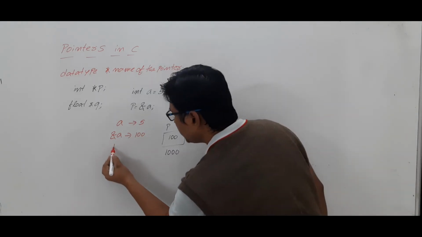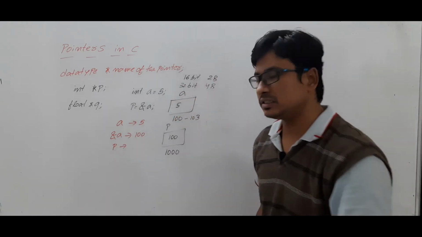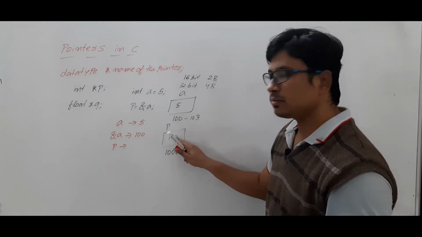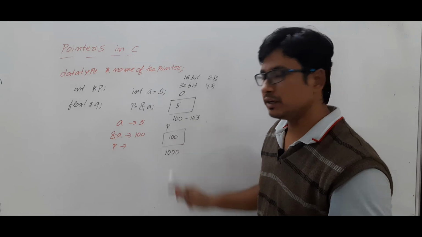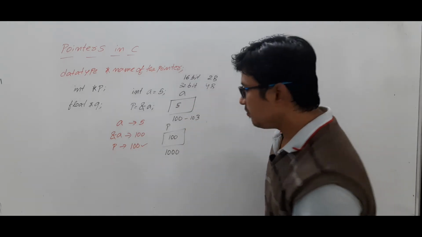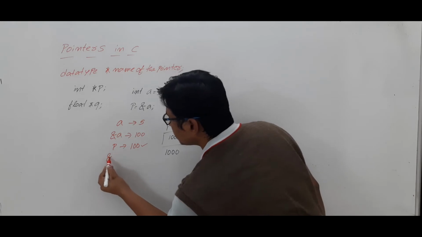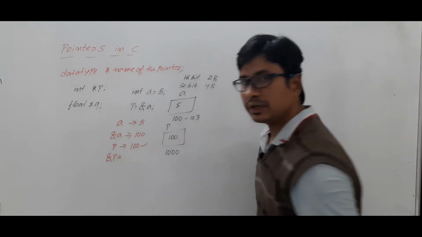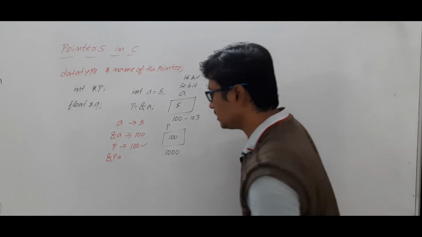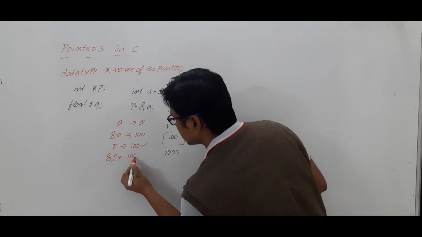If I write p alone in printf percentage d, p, what is the value in the variable p? The address of the variable a, which is 100, will be displayed as output. If I write ampersand p, then the address of the variable p, which is 1000 in our example, will be displayed as output.